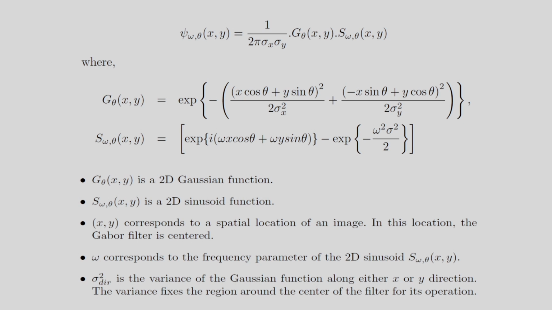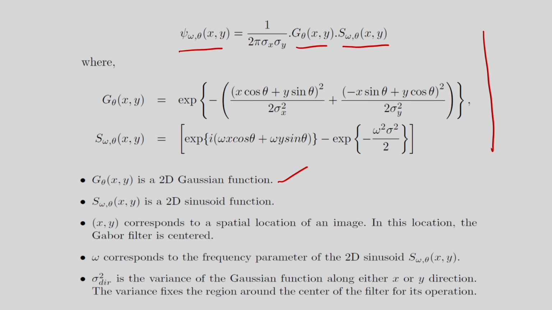The same thing I am showing here in this slide also. I am defining the Gabor function, the 2D Gabor function, and I am considering the sinusoidal function and also the Gaussian function. So, here you can see Z theta xy, that is the 2D Gaussian function, and S omega theta.